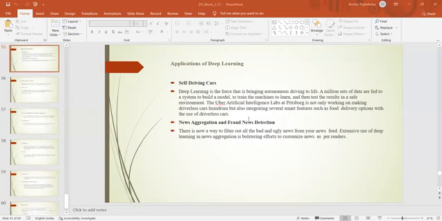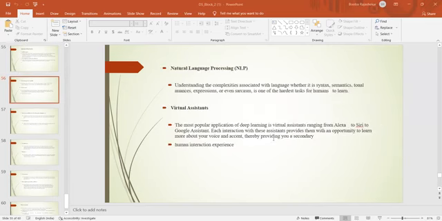Self-driving cars. Uber Artificial Intelligence Labs in Pittsburgh is not only working on driverless cars, but also integrating several smart features such as food delivery options with the use of driverless cars. News aggregation and fraud news reduction is to filter out all the bad and ugly news from the news feeds. Extensive use of deep learning in news aggregation is bolstering efforts to customize the news as per the reader.